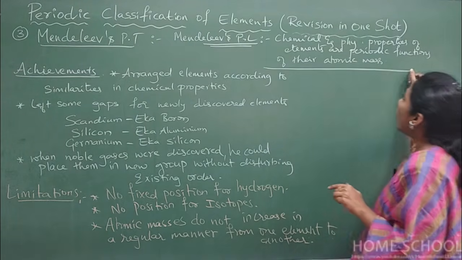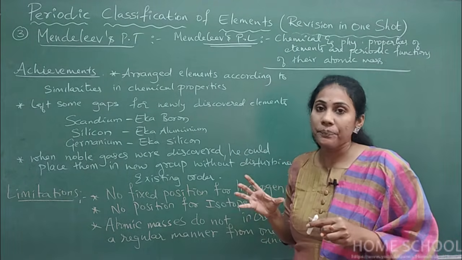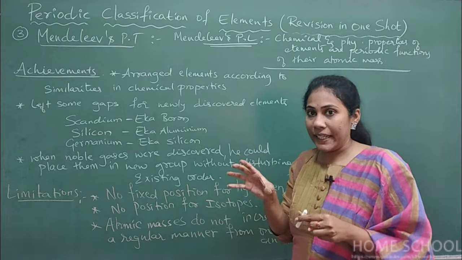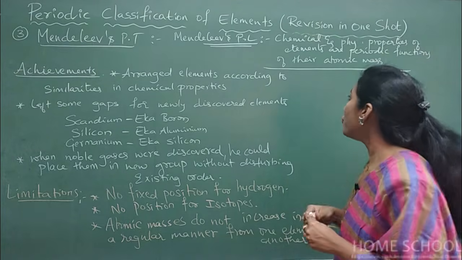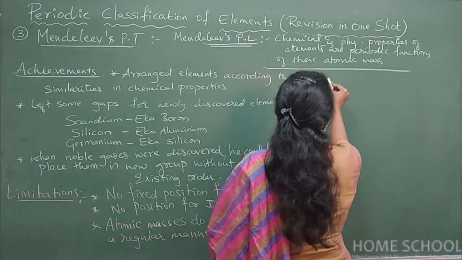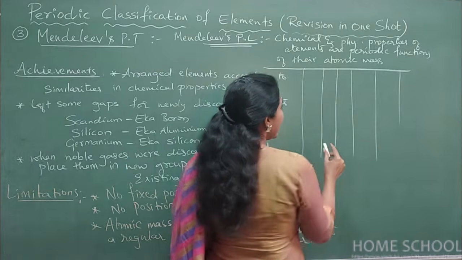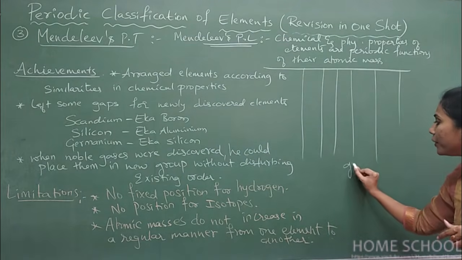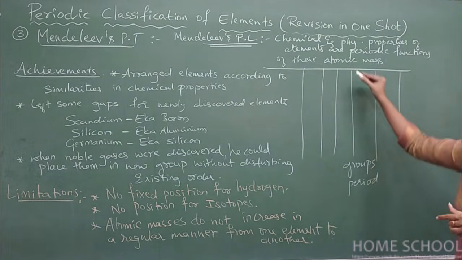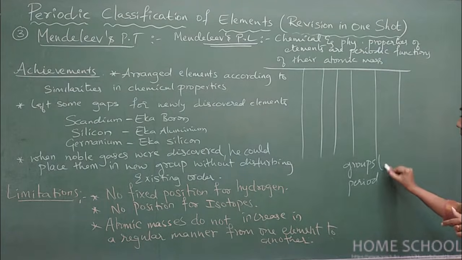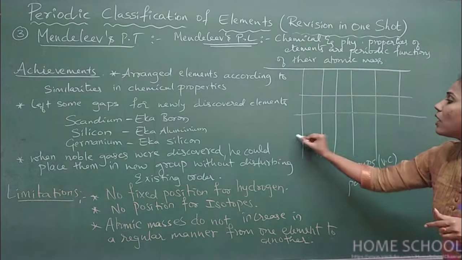That means all elements have been arranged in increasing atomic masses. Certain properties get repeated after some atomic masses, that means after some elements. He placed all elements in 8 groups and 7 periods. He is the first person who introduced the concepts of groups and periods. What do you mean by group? Group is nothing but a vertical column. A vertical column is called a group. Horizontal rows are called periods.